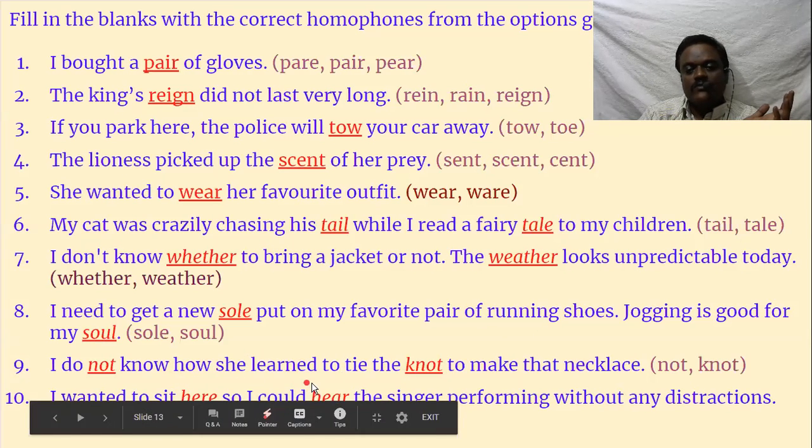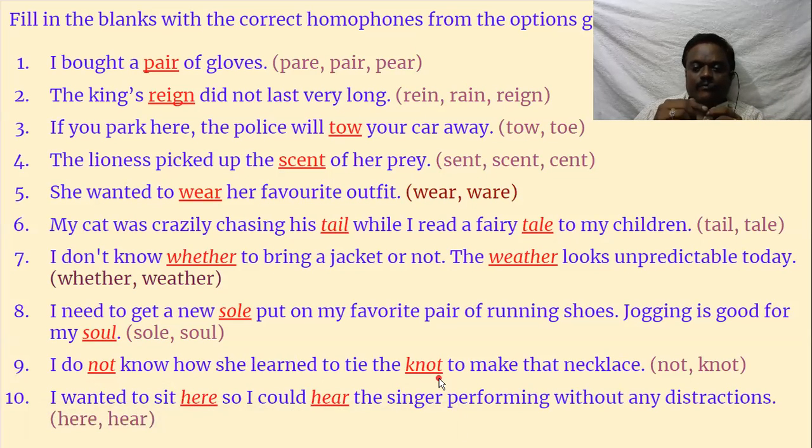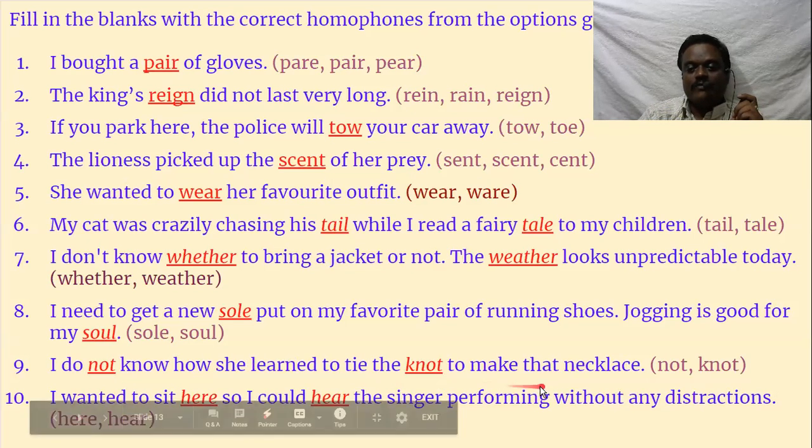I do not know how she learned to tie the knot. Not is negative, whereas knot means mudi. Knot, K-N-O-T, means mudi veyadam. Not to make that necklace.